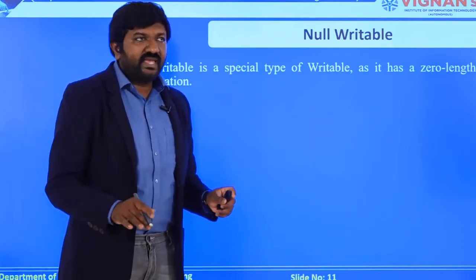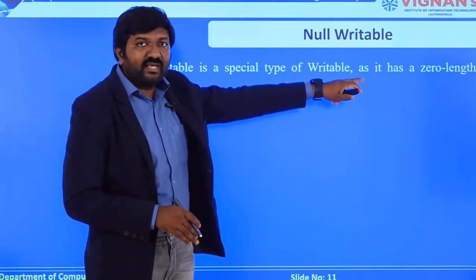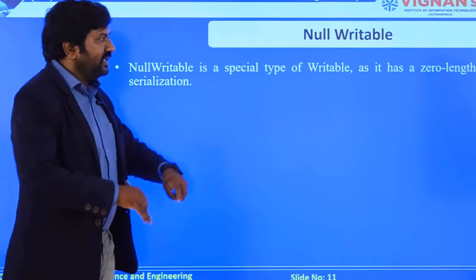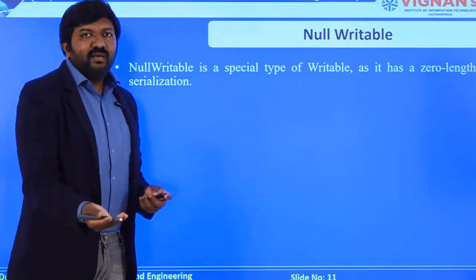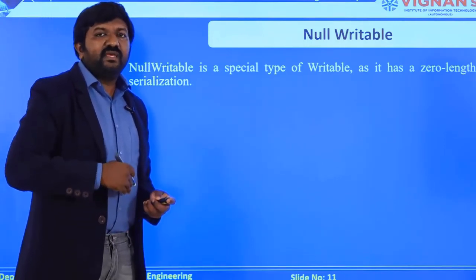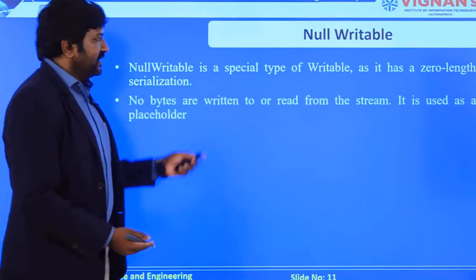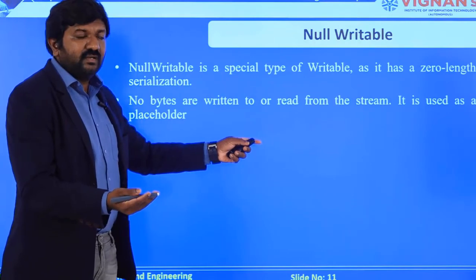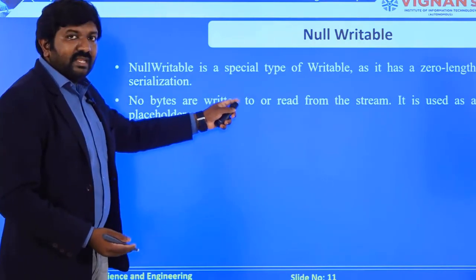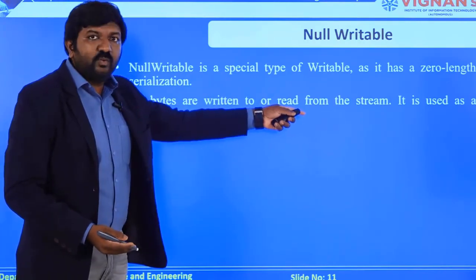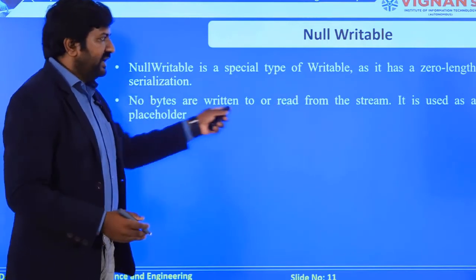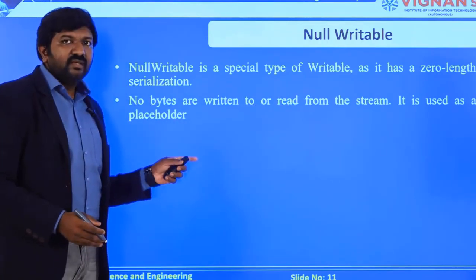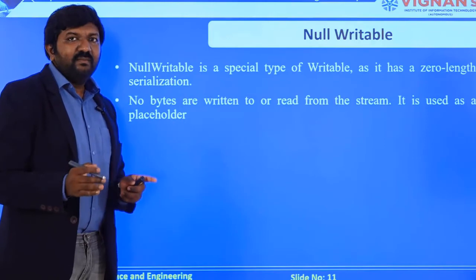That means there is no data existing, which has a 0 length, and you are not even allowed to convert it into byte form. That means you are not going to perform any kind of serialization operation either. So you are not going to create any kind of streams to transmit into the network. You are not going to create any kind of information to transmit over the systems, but it is just a kind of placeholder. You are going to use this as a placeholder.